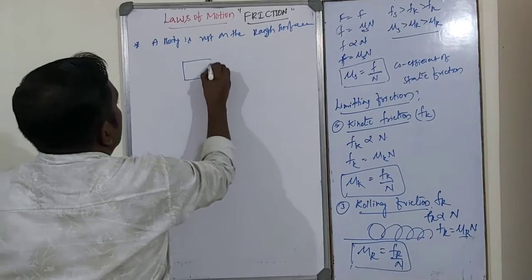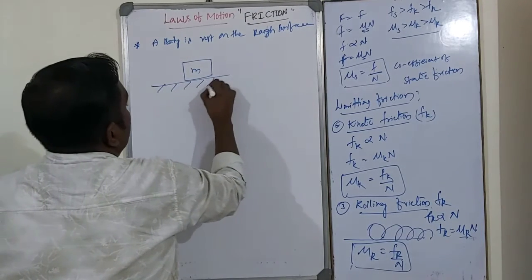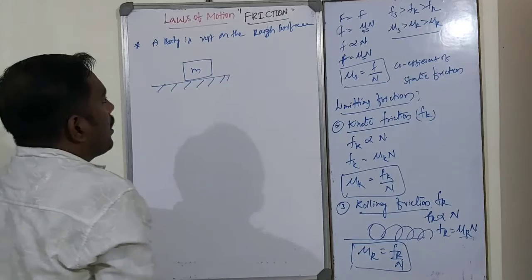Like this, let us consider a body of mass m placed over the earth surface or rough surface.